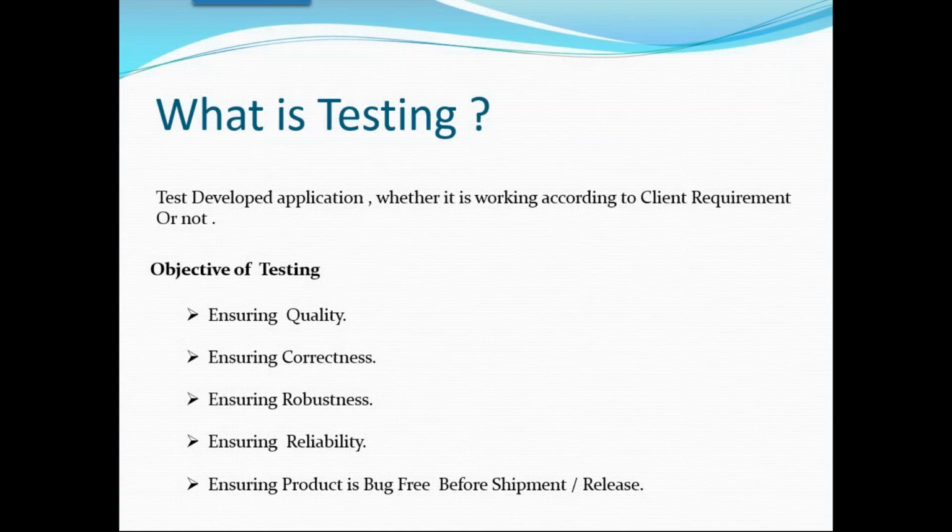Once the release goes out, we will get some customer issues, not all the issues, some customer issues. So again we need to give a patch. These are all real terminologies I'm using. What is a patch? The release already went out, we already released the product, but suddenly the client got an issue. We cannot say wait for the next release. The client will not wait, because the client is paying the money. He will not wait for our date. So immediately we need to fix it and give a patch. A patch means we are giving one more update build to the client. These are all real-time terminologies.